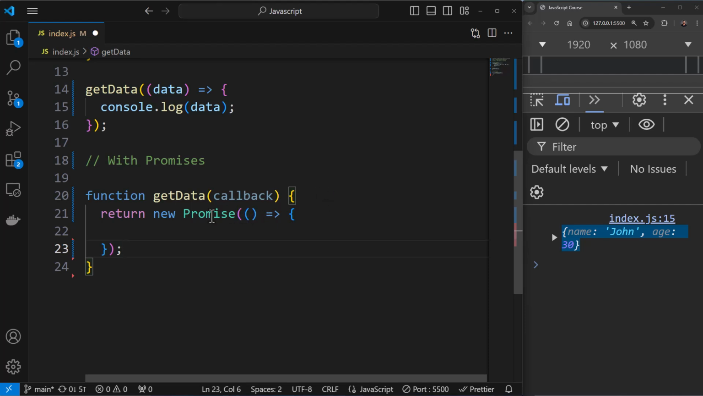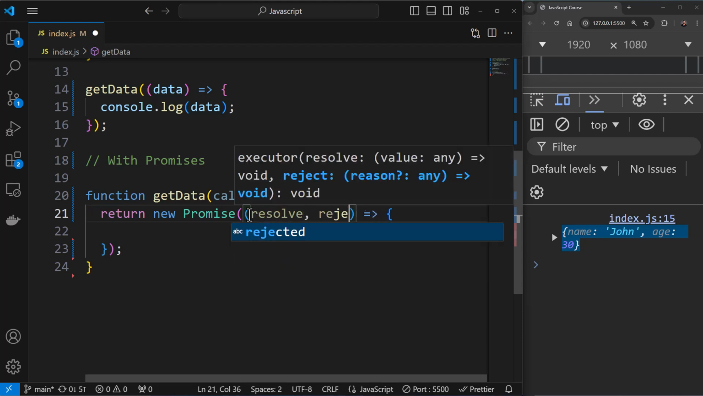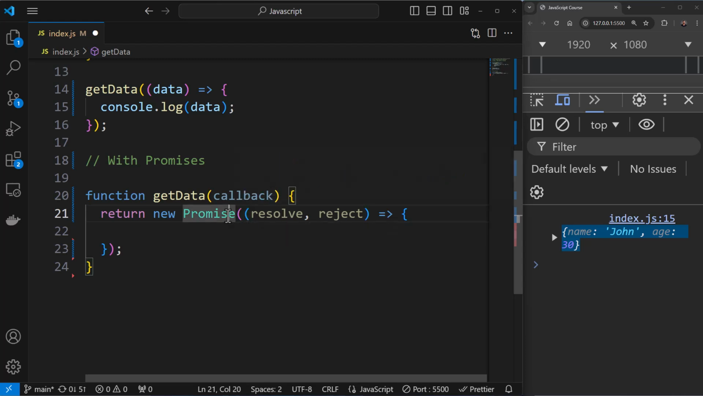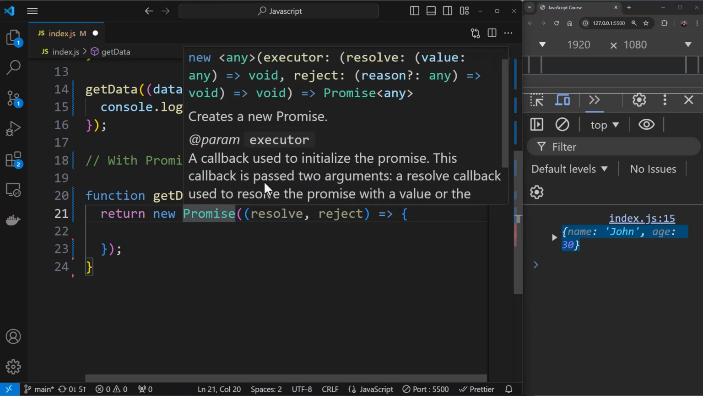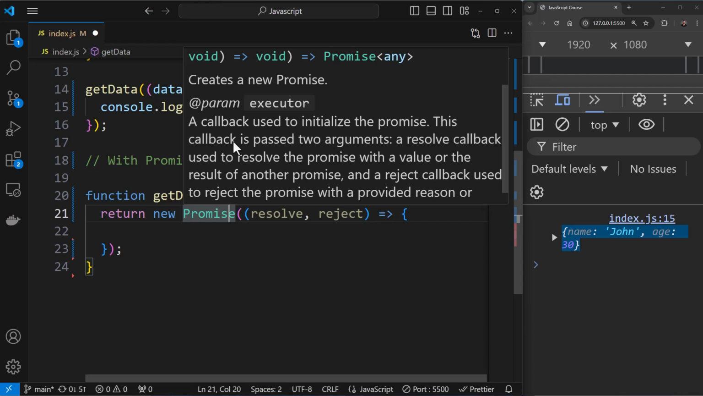Now this promise needs this function, and within this function, you need two parameters. Now what are these parameters? One will be resolve, and the other one will be by the name reject over here. Now why do we have resolve and why do we have reject? Whenever you are doing an asynchronous operation, there can be two states that can occur. One is that the asynchronous operation was successful, and the second state can be that the asynchronous operation that you performed was not successful.